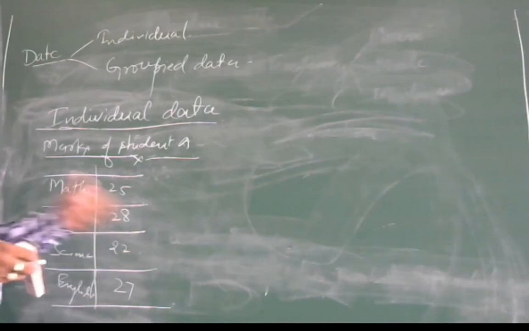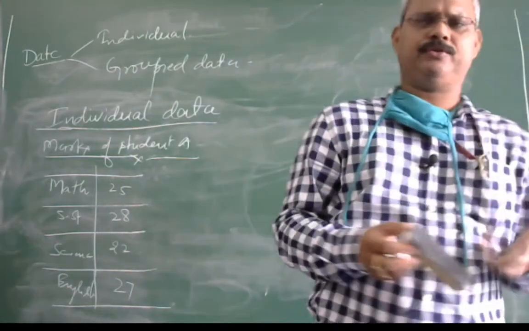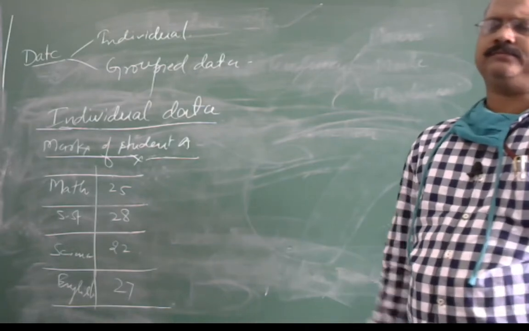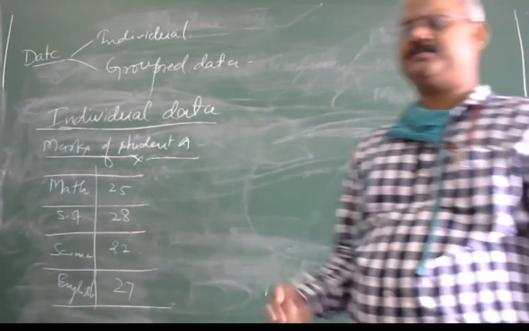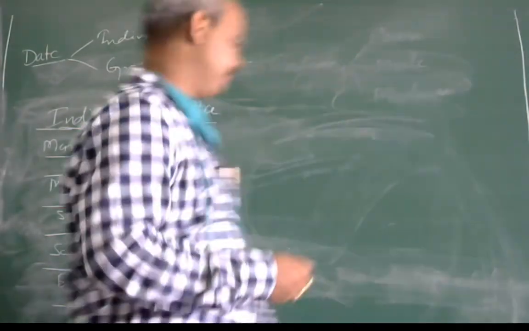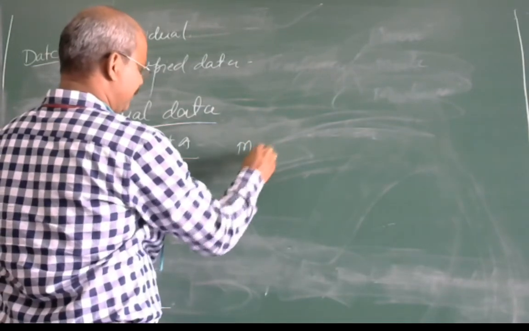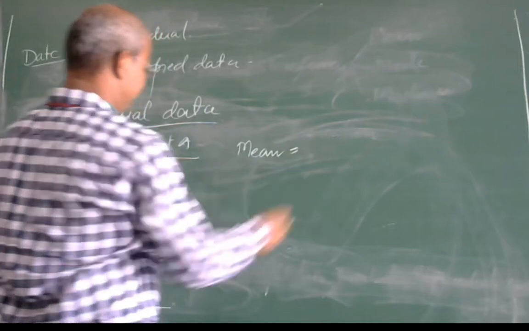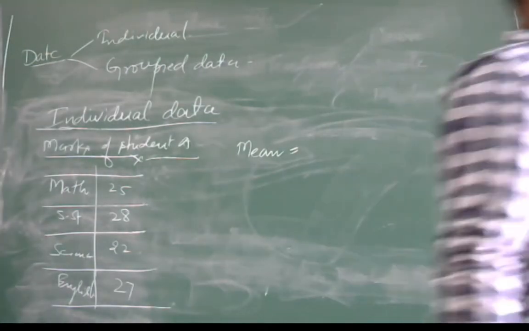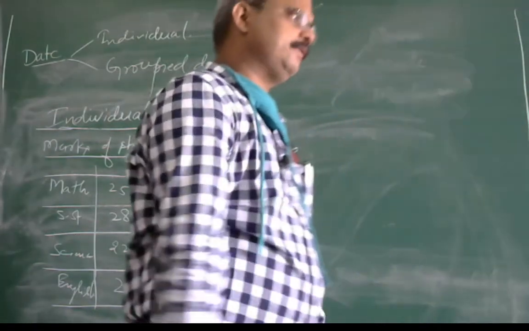So how to find their mean? If you want to find their mean, median or mode, you can find with the help of some ideas, some formula. For such type of individual data, the mean means the average marks, average number.